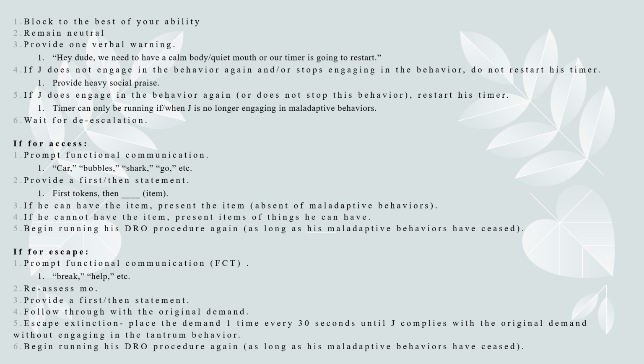If the function of the behavior is escape, we are going to prompt functional communication. For this, it could be break, or this is too hard, and then mand for help. We will then reassess the MO, providing a first-then statement, and then we'll follow through with that original demand, implementing escape extinction for that demand 1 time every 30 seconds if need be, and then begin running his DRO procedure again as long as those maladaptive behaviors have ceased.